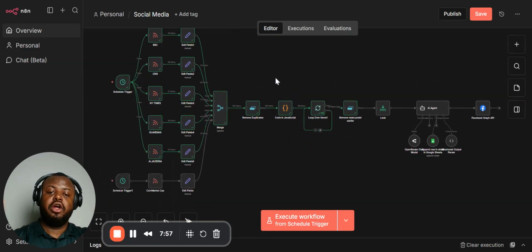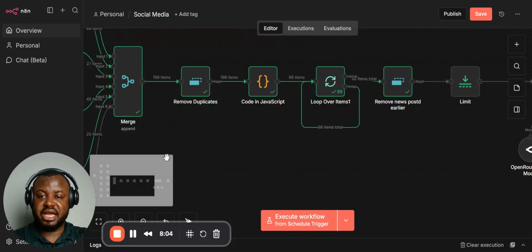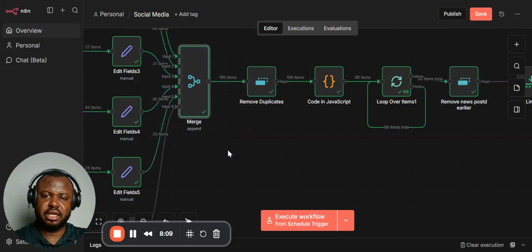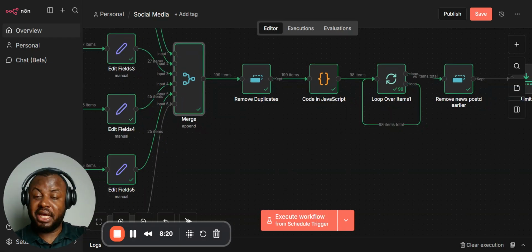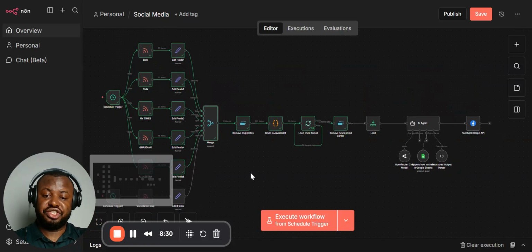So imagine you trying to do this every day and you're supposed to process 199 news items every day. Trust me, you're going to be burnt out, right? You're really, really going to be burnt out, and you wouldn't even want to try that. So this workflow does everything for you. When you're at work, when you're anywhere, just set the time and it's going to have this news posted to your social media, right?